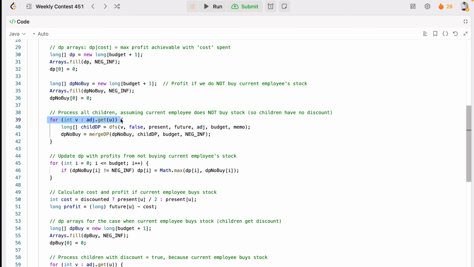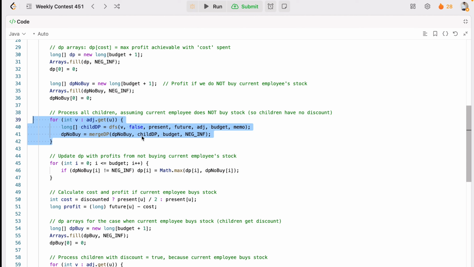I'm saying, if he is getting the discount, his children will also get a discount. But in this case, if the CEO is buying, it means his children will get the discount, but the CEO doesn't have a parent, right? So if we are processing the CEO right here, will he get the discount or not? That we will calculate here. We want to process the children without the discount, since the parent did not buy, right?